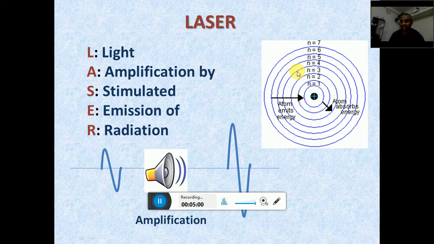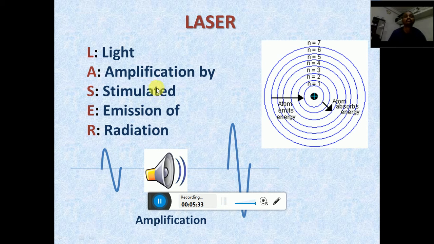So during transition from a higher energy level to a lower energy level, the electron must emit that energy, and this energy emission may be in the form of light, and that is called radiation. This process is called emission of radiation. When an electron is transferred from a higher energy level, we can say the excited state, towards the ground state or the lower energy level, light is emitted, and that is called emission of radiation. So this is simply the emission of radiation.